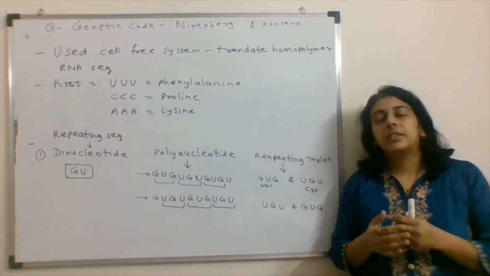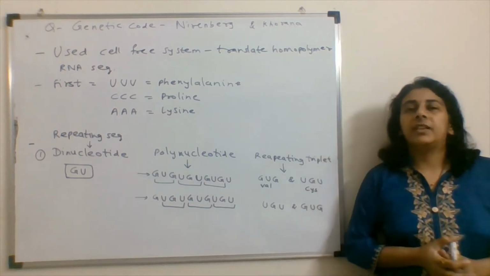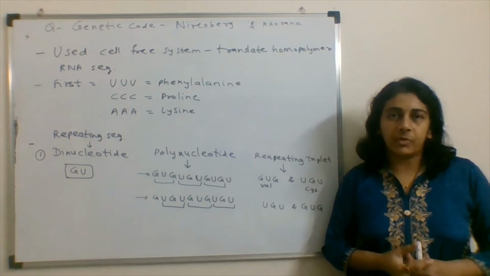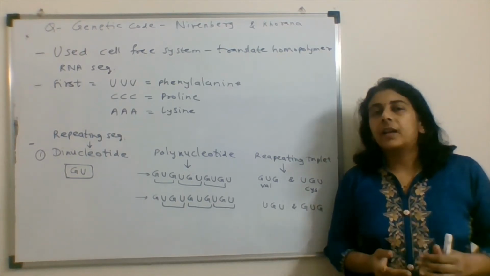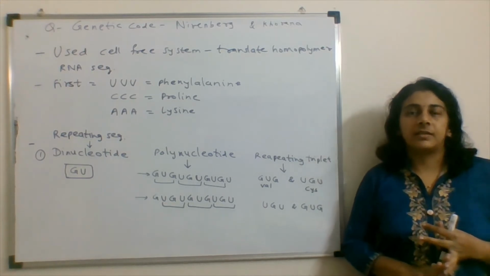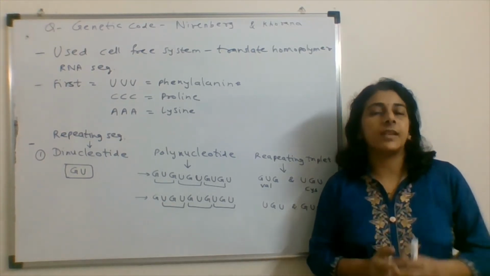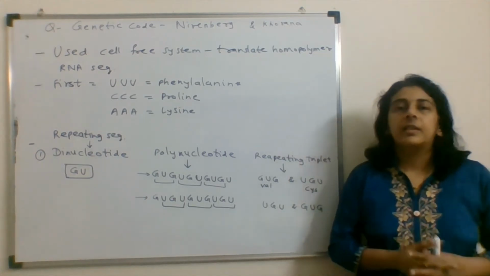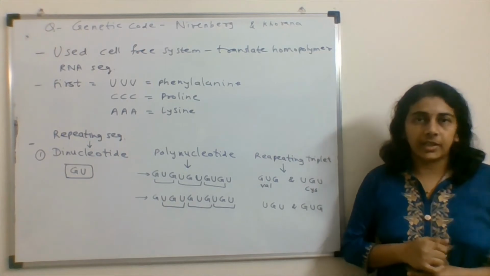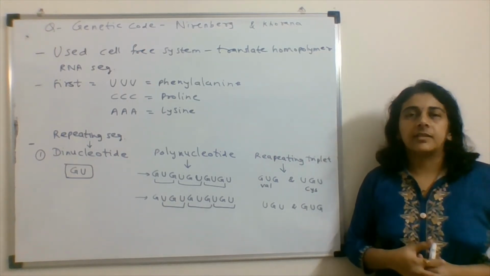What they have done, they have used a cell-free system. In the test tube, they have added the things required for protein synthesis. That is, they have added RNA template, amino acids, and nucleotides. So using this cell-free system in a test tube, they tried to perform protein synthesis.